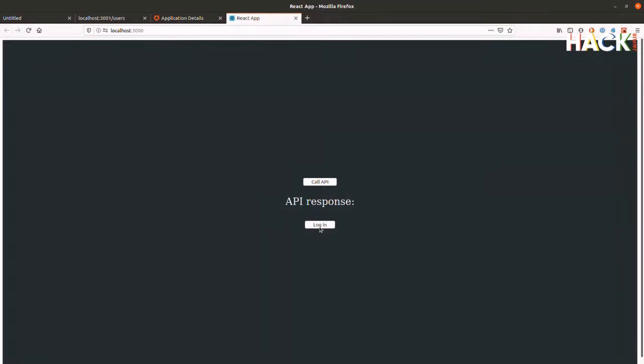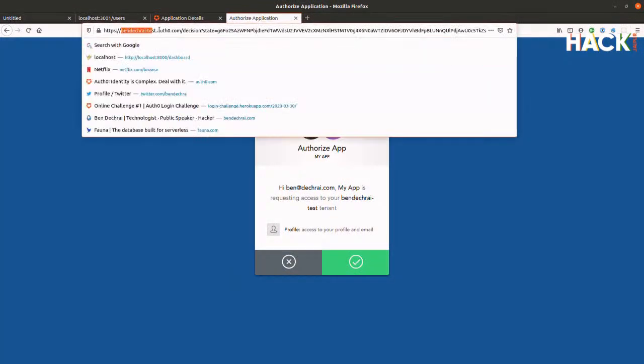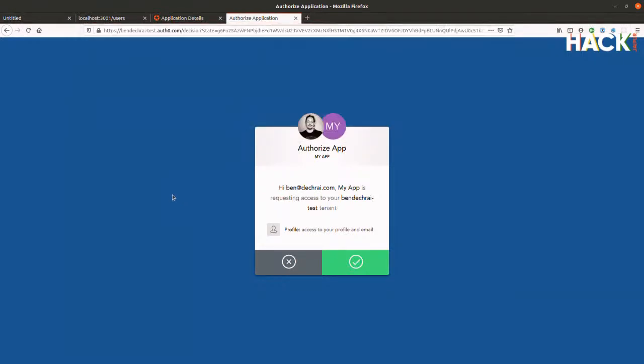Right, so we now have a login button down here. If I click on this login button, it takes us off to the Auth0 domain up here. So this ben-dechrai-test, that's what we call a tenant. So within Auth0, I have a tenant called ben-dechrai-test, and anything inside of there is totally under my control. Auth0 doesn't see into it, and no other Auth0 clients can see into it.